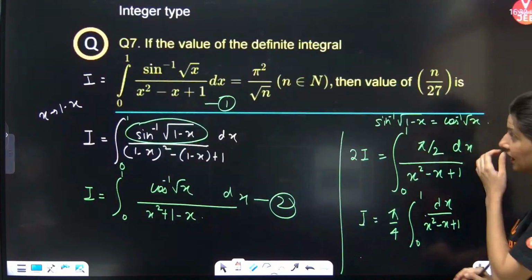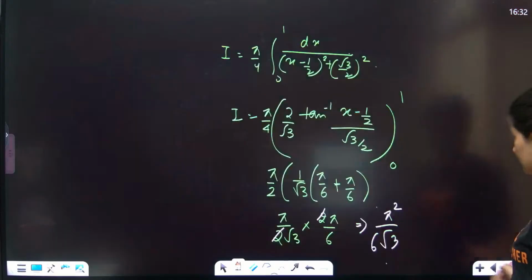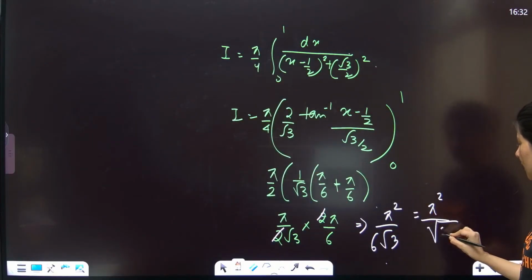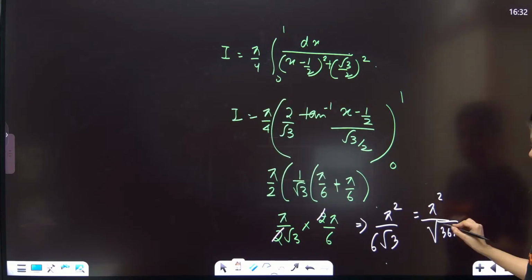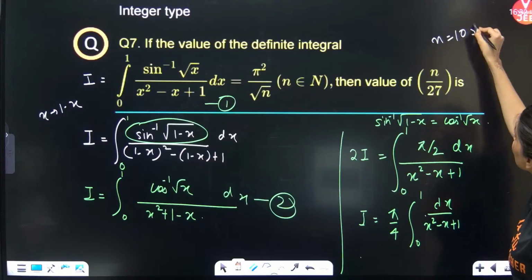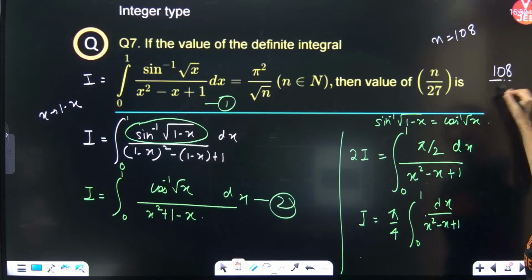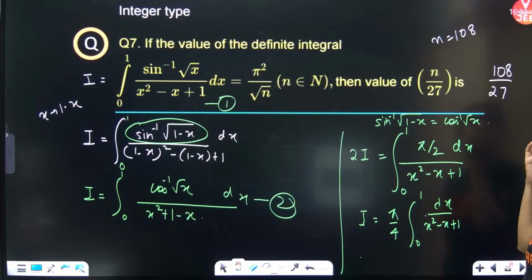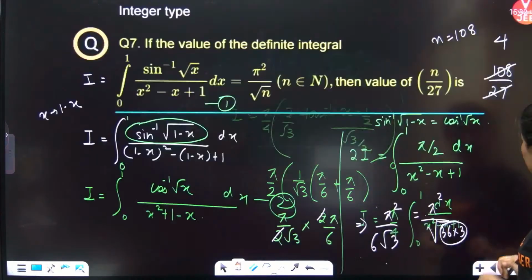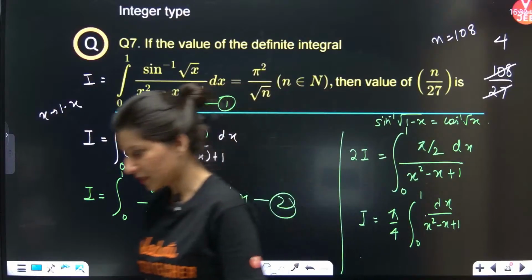Okay, if I go back, so root n they are saying. So if you just include, this is pi square is equal to 36 into 3, that is 108. So n is coming out as 108 and the value of 108 upon 27, 4 is absolutely right. Yes, 4 is absolutely right.